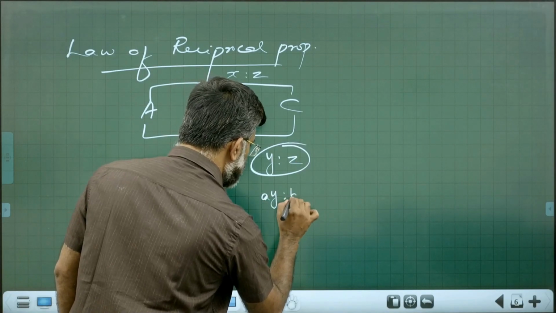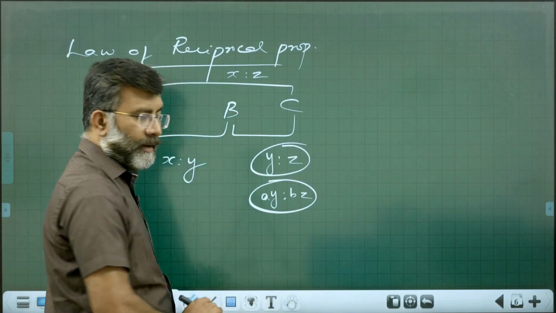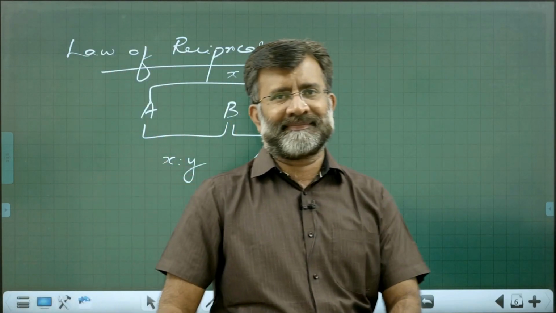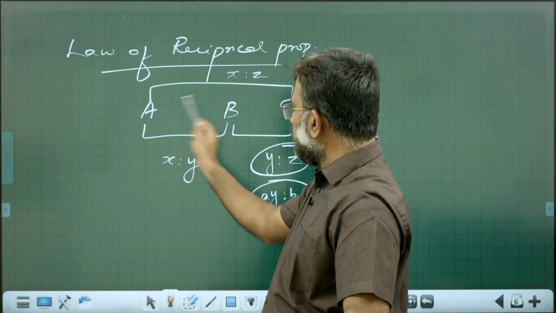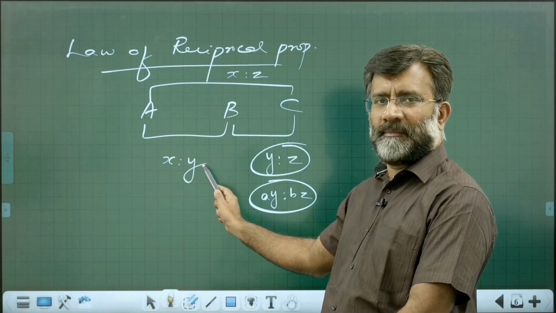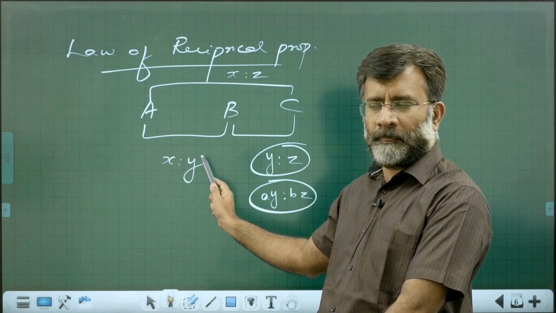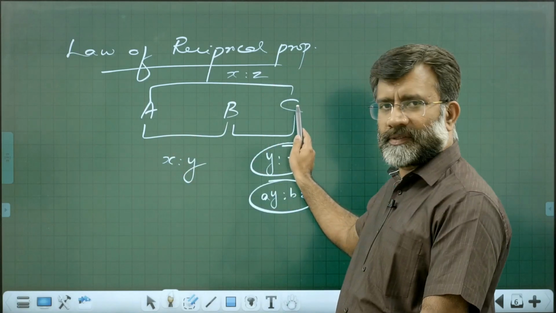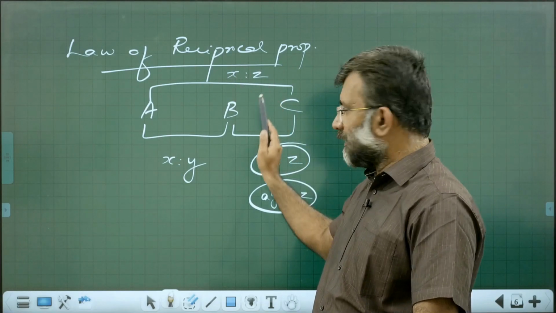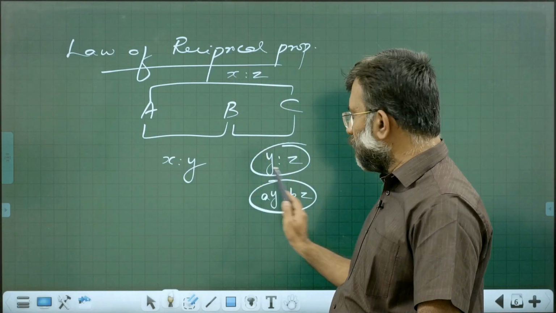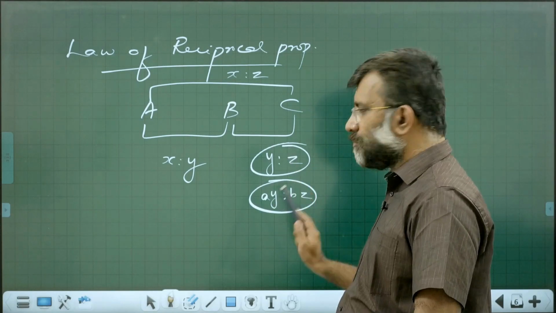So A and B combine in the ratio X is to Y by mass, A separately combines with C in X is to Z, then B and C will combine in the ratio either Y is to Z or a simple multiple.